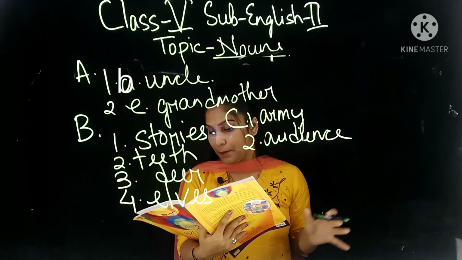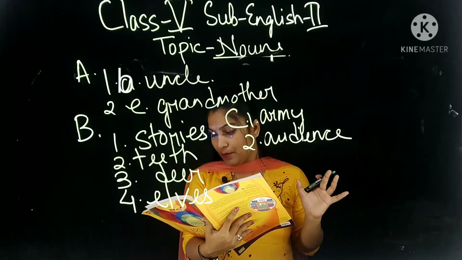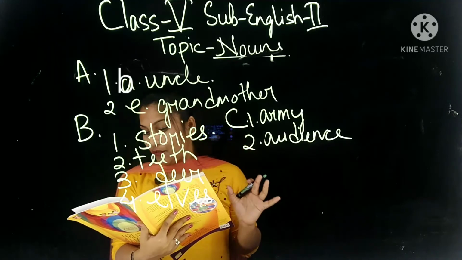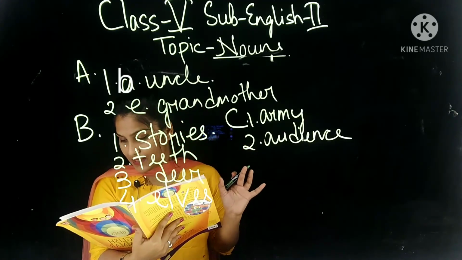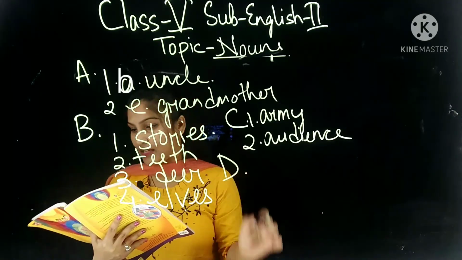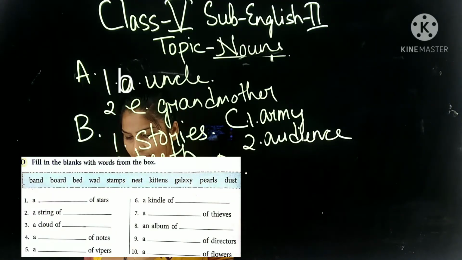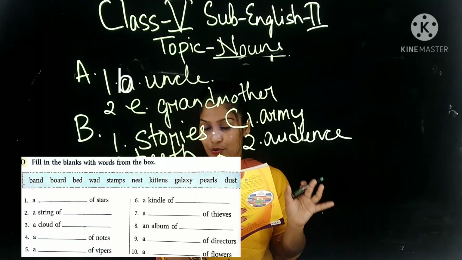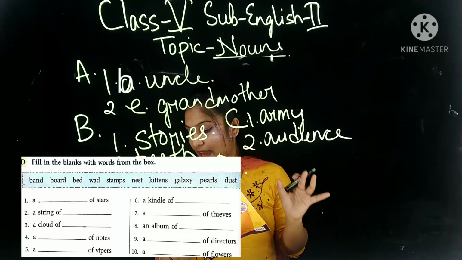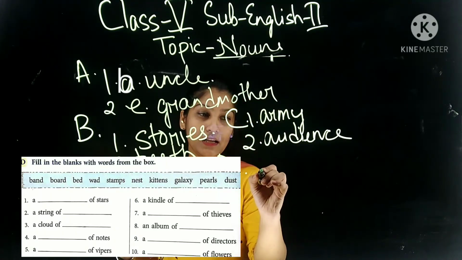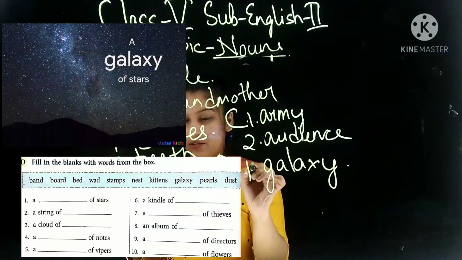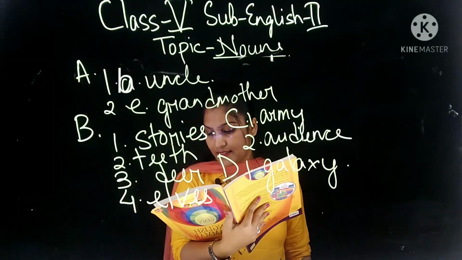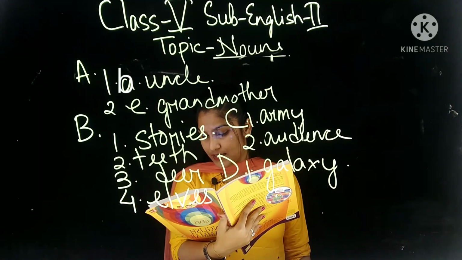For a group of papers, group of mountains, for a group of fish, what do you use? You will just tick mark. Understood? Next is question number D also. Question number D is the same. You have to use a collective noun. For a group of stars. Group of stars you will see in the sky. For that what do we use? A galaxy of stars. Okay. D1 will be galaxy. So you just try till D.